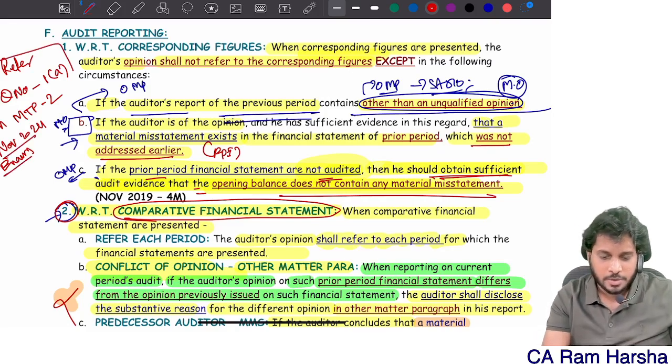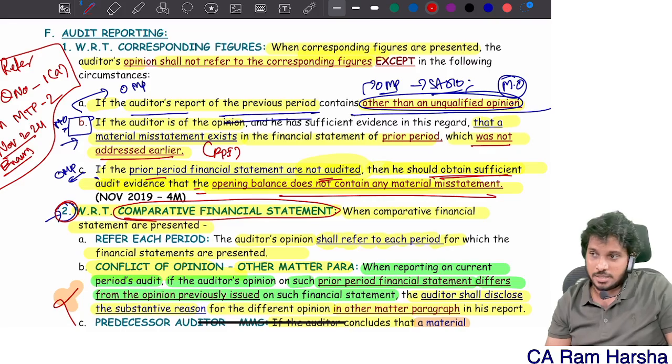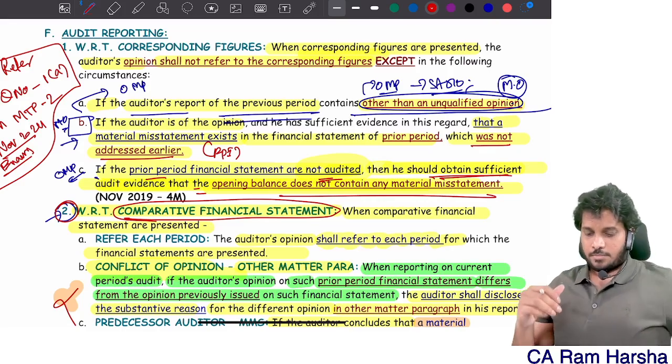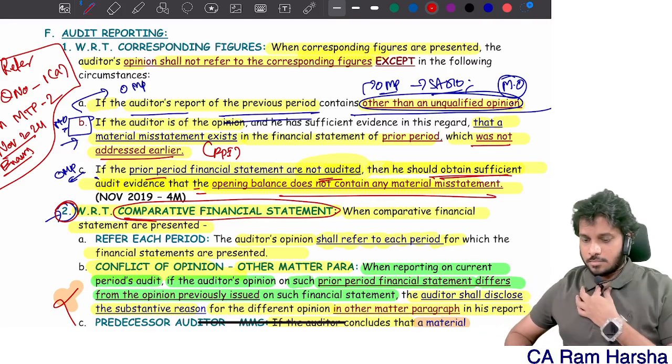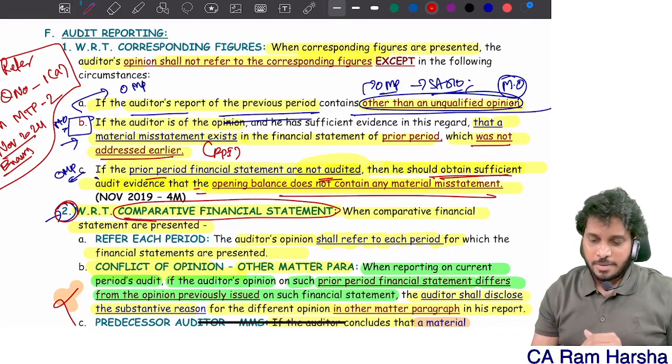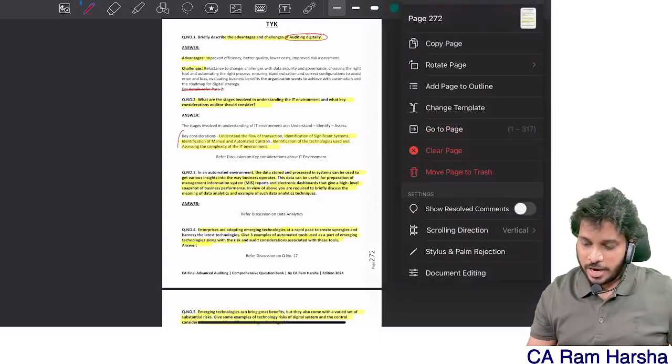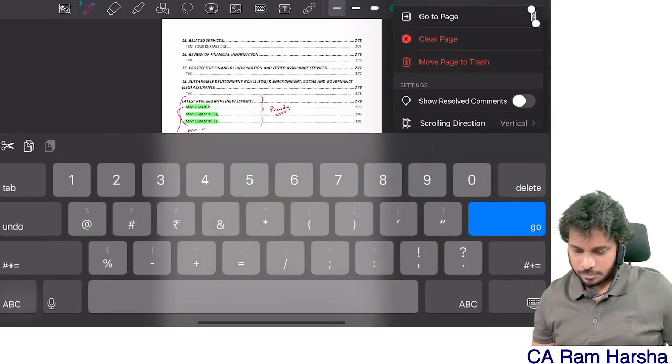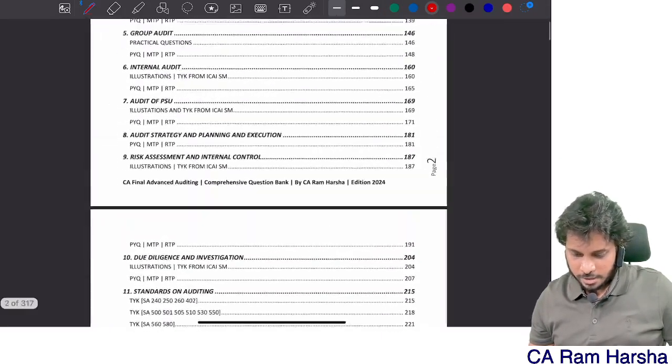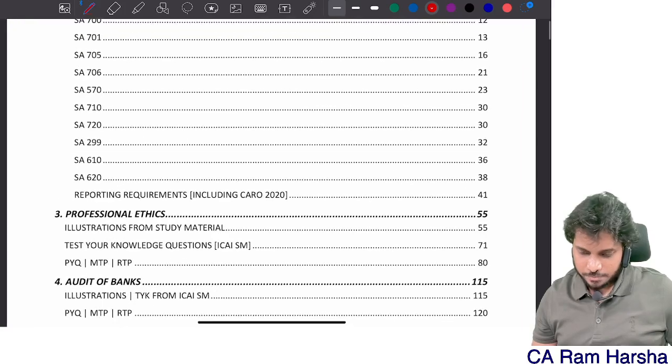MTP 2 of the November 2024 exam, you just read that. That's very good actually. In the question bank also, under 710 you add it.